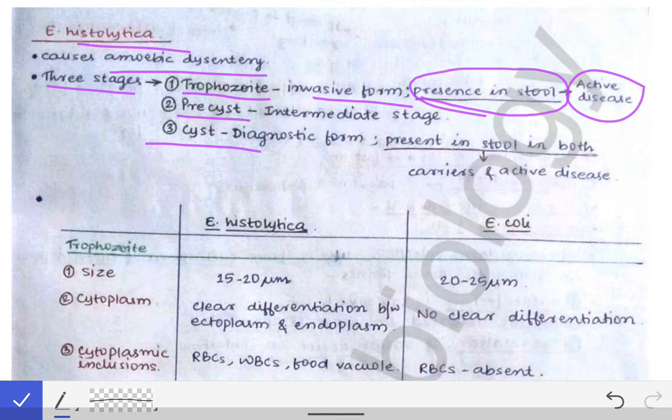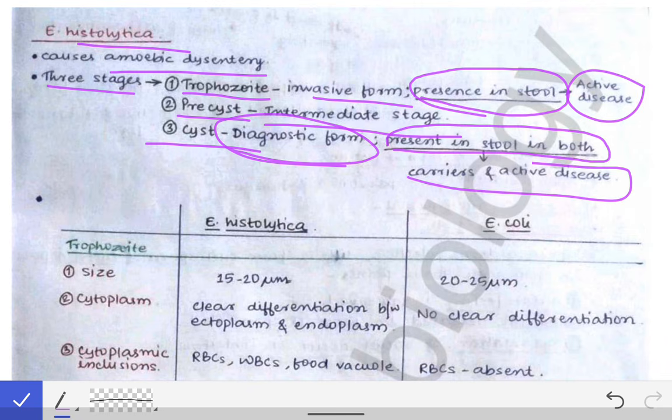And then we have the pre-cyst stage. Pre-cyst means just before the cyst stage. So this is also called the intermediate stage because it is just before the cyst stage, and the cyst is the next stage in the life cycle of the Entamoeba histolytica, and it is the diagnostic form. This should be remembered, that the cyst stage is the diagnostic form, and it is present in the stool in both the carriers and the active disease person.